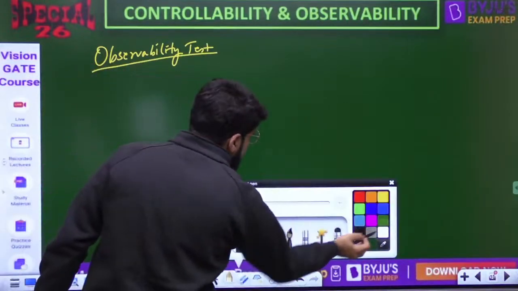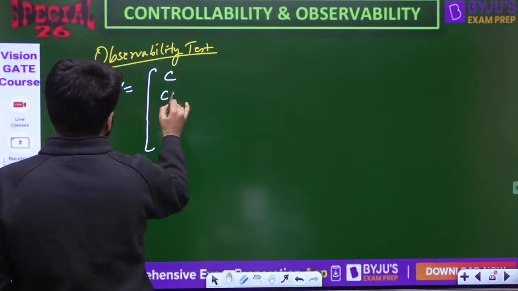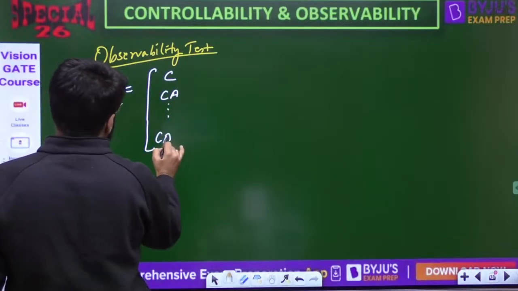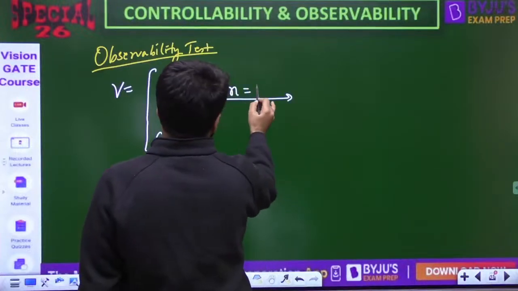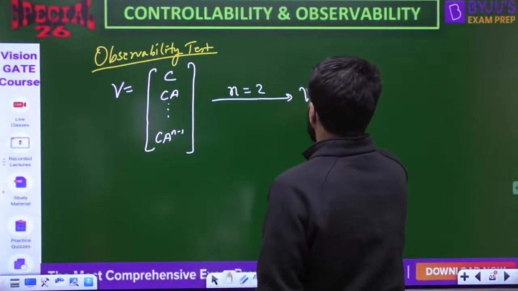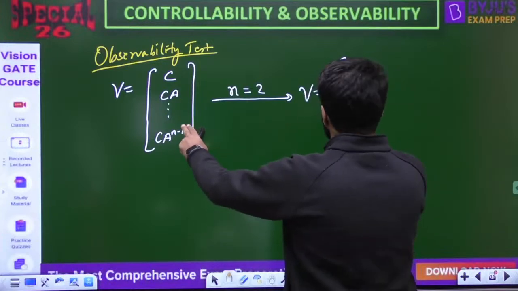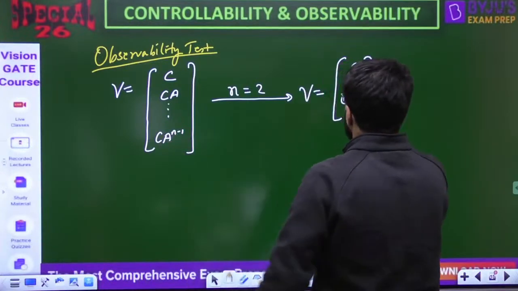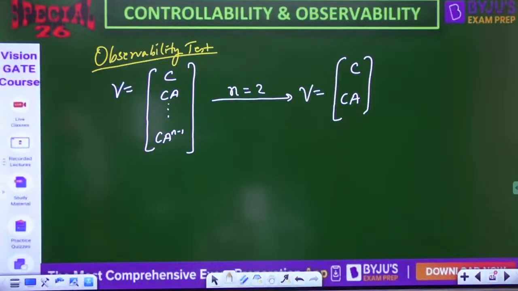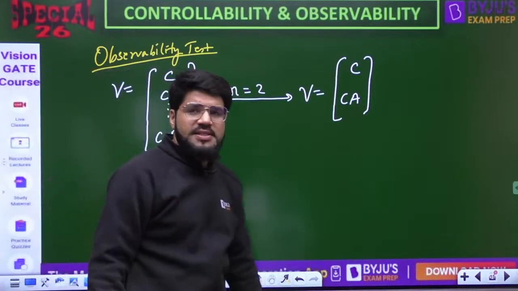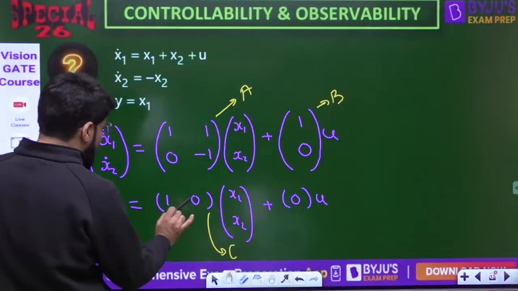For observability, I need the matrix V, which is C, CA, etc., up to CA power n minus 1. But again, if you take n equal to 2, the matrix will only be C and CA, since A power n minus 1 will be A only. The value of n is 2, so we go up to A power 1. So I only need 2 terms, C and CA, out of which C is known. This is the C matrix, 1 0.